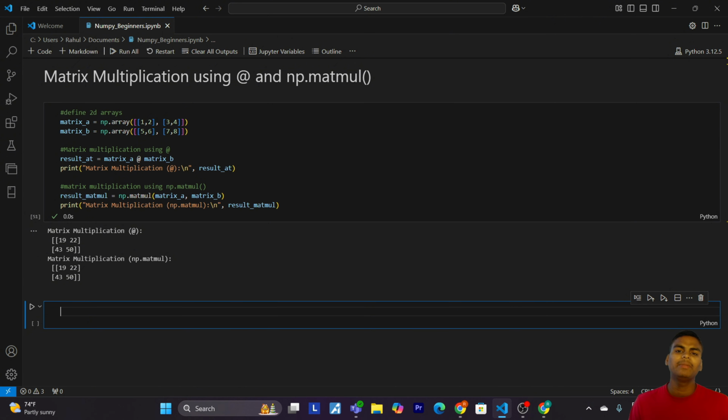For matrix multiplication, each element in the result matrix is the sum of products of corresponding elements from a row in the first matrix and a column in the second. So now let's move on to some more fun stuff. Now we are going to see element-wise mathematical functions.